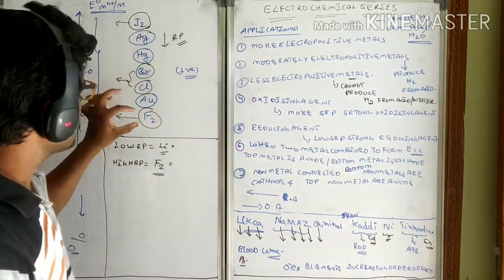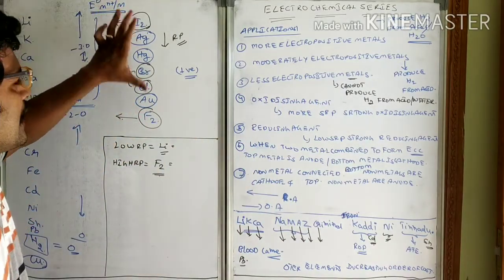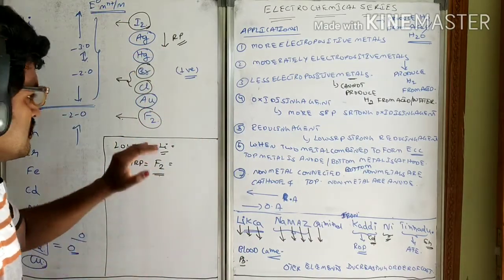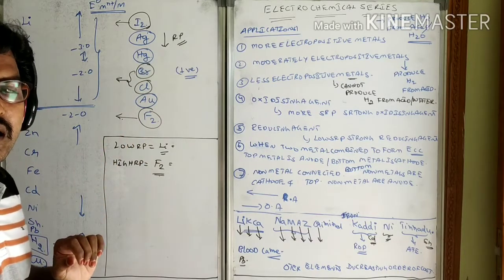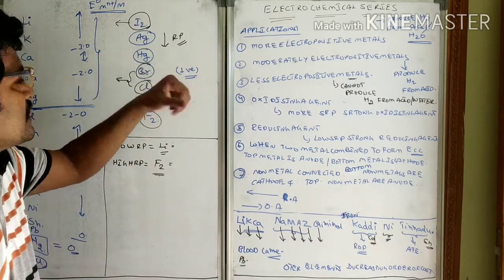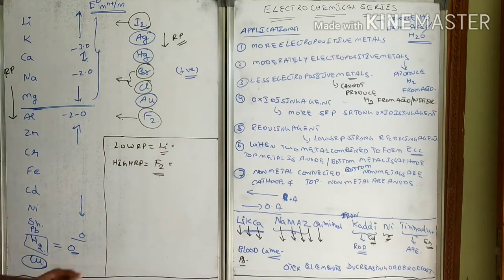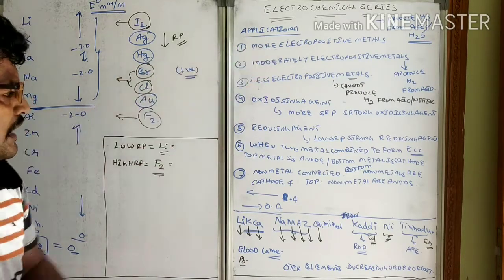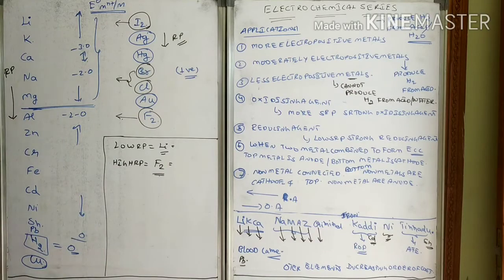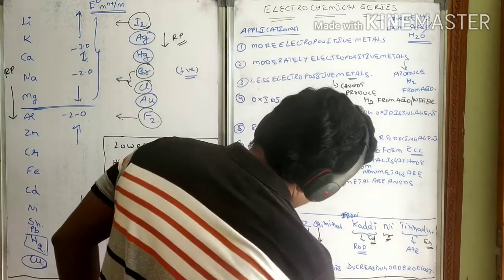So whenever you take a fluorine electrode and an iodine electrode and combine them with one another, it means fluorine behaves as a cathode and iodine behaves as the anode, because it will be ready to take the electron. So that is the thing regarding the electrochemical series. And now let us see some others also.